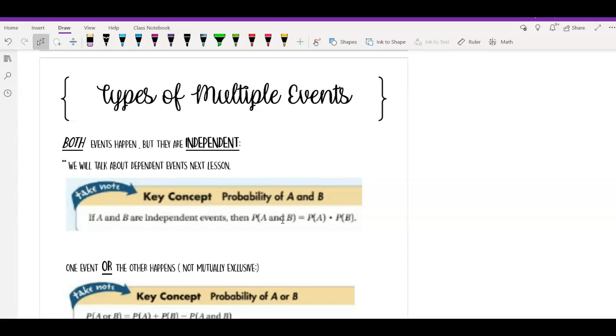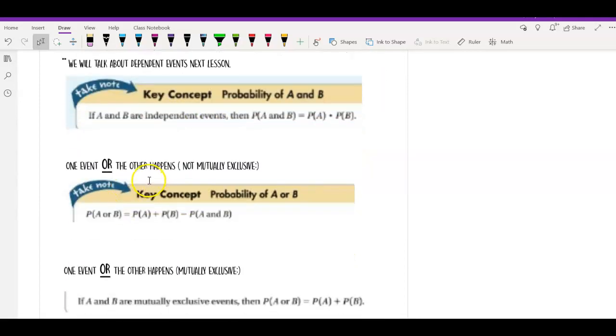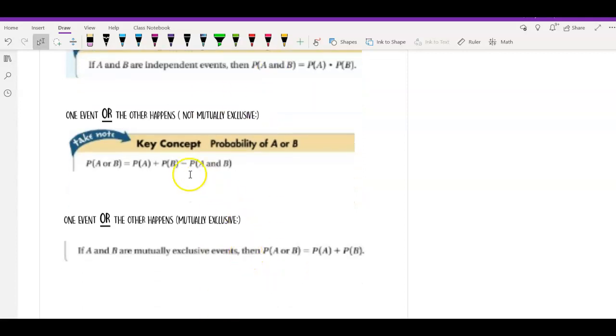Once you get to or, then you have to decide if they're mutually exclusive. So these are still independent events, but if we are doing or and they are not mutually exclusive, you find the probabilities and add them and subtract what is happening when they both happen. If they are mutually exclusive, then you get to cut out that last part because they don't happen at the same time. That's the whole idea of mutually exclusive. So it's just taking the probabilities and adding them.